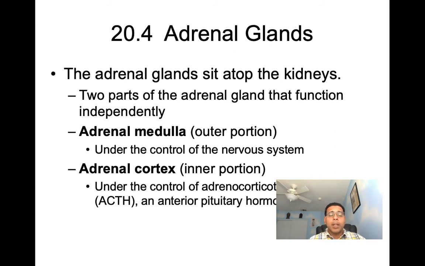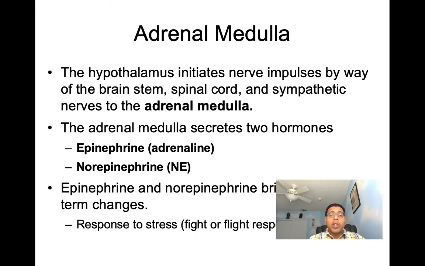All right, next then let's talk about the adrenal medulla in greater detail. Now, when we talk about the adrenal medulla, I'd like you to know first the hypothalamus initiates nerve impulses by way of the brainstem, the spinal cord, and sympathetic nerves to the adrenal medulla. The adrenal medulla secretes two hormones, epinephrine, which is also known as adrenaline, and norepinephrine. Epinephrine and norepinephrine are going to bring rapid short-term changes. They help respond to stress. They initiate that fight or flight response.